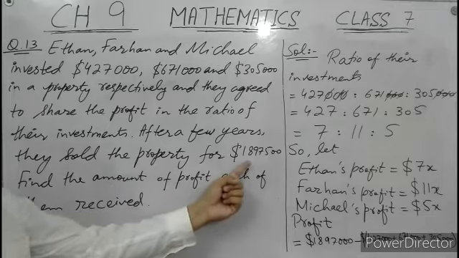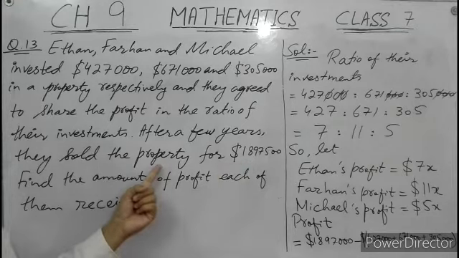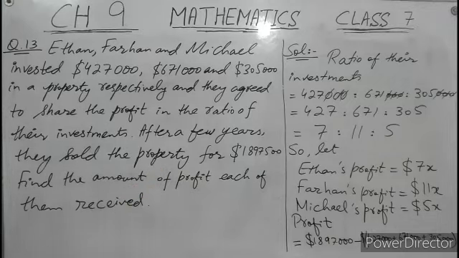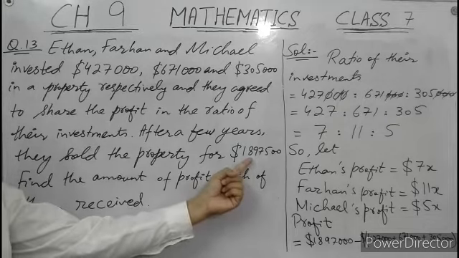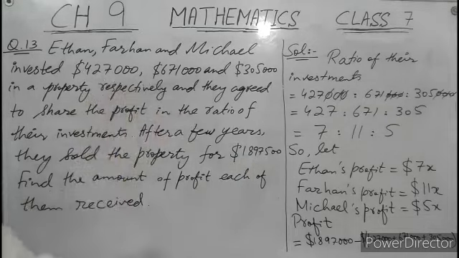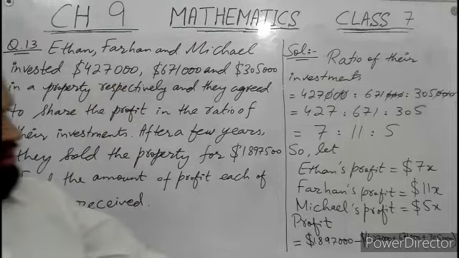This amount is the price of property sold, but we need profit. So how can we find profit? This amount minus their investments to get profit. See here,